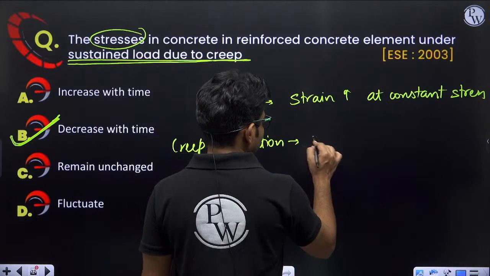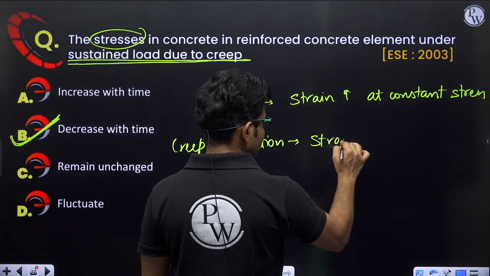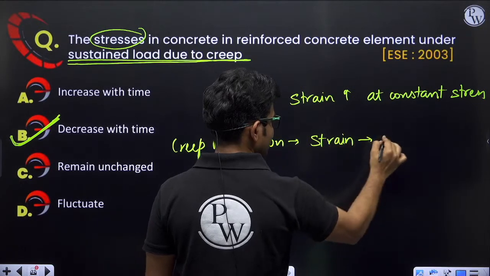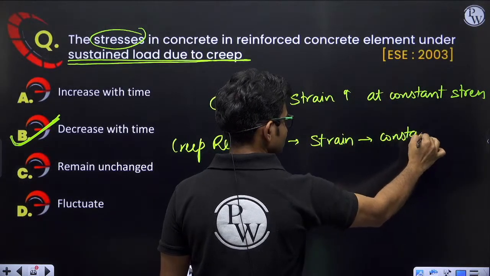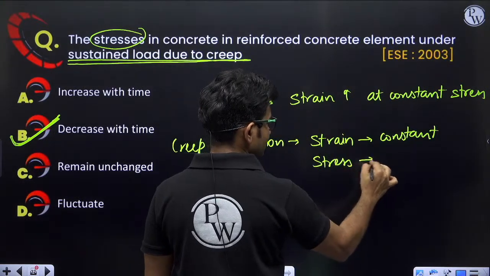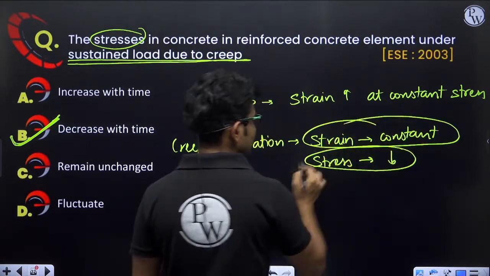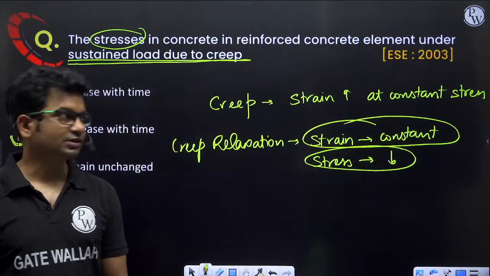Here the strain is constant. So at constant strain, stress keeps on reducing. So this phenomenon is creep relaxation.